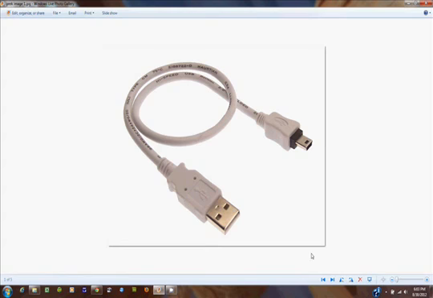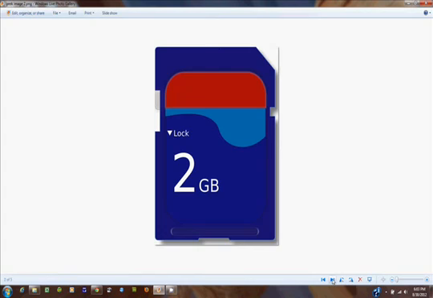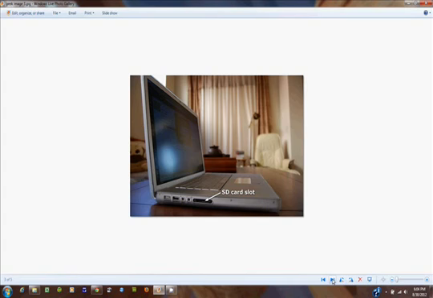Another approach that I prefer to use is to take the card itself, the chip, right out of the camera. In this particular case, it's an SD card. There's several formats, although SD is the most popular. And I put the SD card into a slot right on the side of my laptop or my PC.